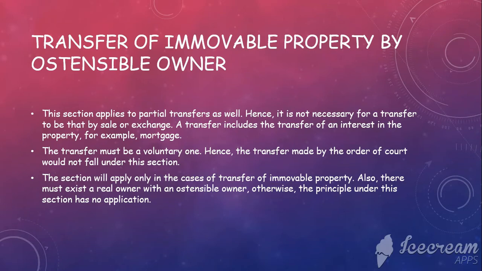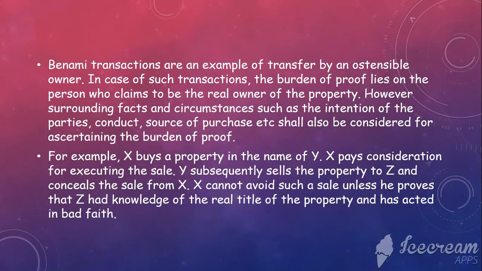The section will only apply to cases of transfer of immovable property and not movable property. And there must also exist a real owner and an ostensible owner. Only then will this section have application, otherwise not. Benami transaction is a major example of this Section 41, and in cases of such transactions, the burden of proof lies on the person who claims to be the real owner of the property. So the real owner has the burden of proof.